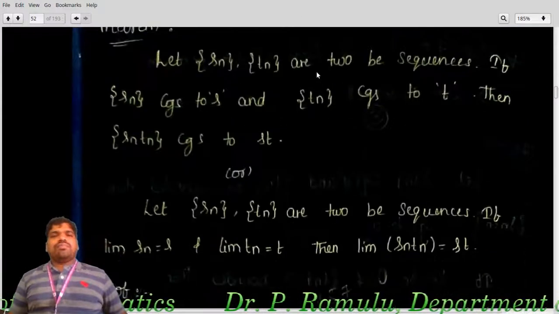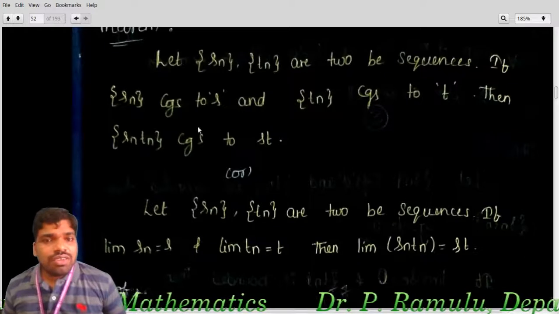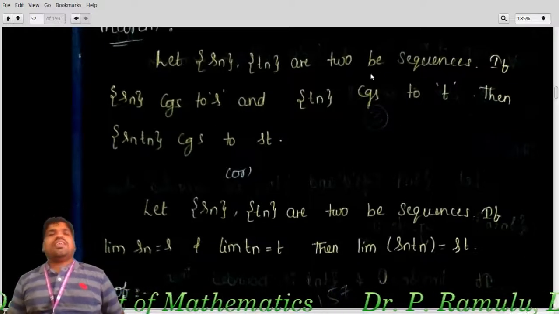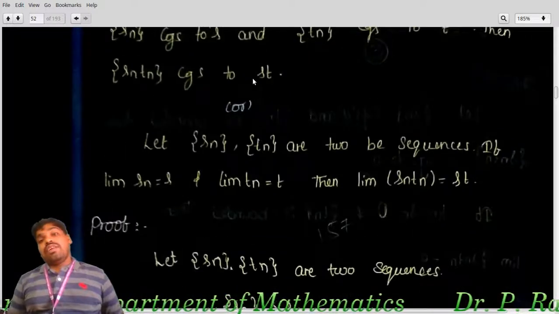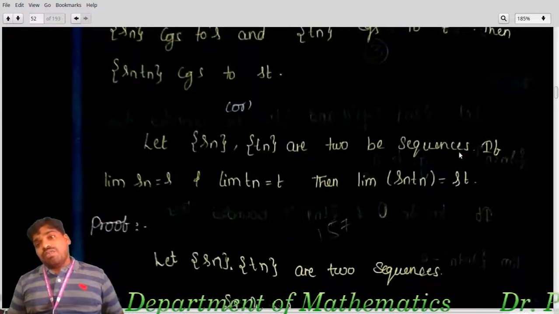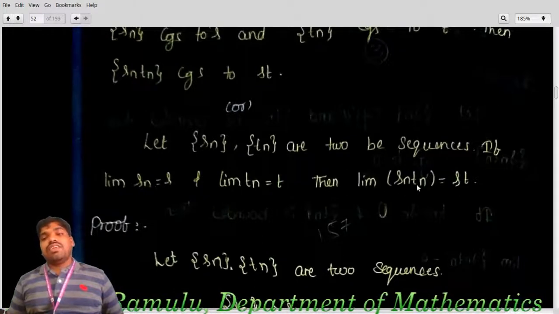Another theorem. Let s_n and t_n be two sequences. If s_n converges to s and t_n converges to t, then s_n t_n converges to st. Or you can say, if limit of s_n equal to s and limit of t_n equal to t, then limit of s_n t_n equal to st.